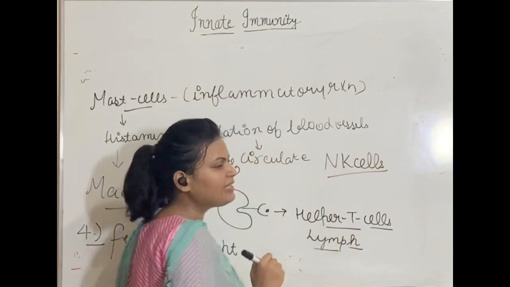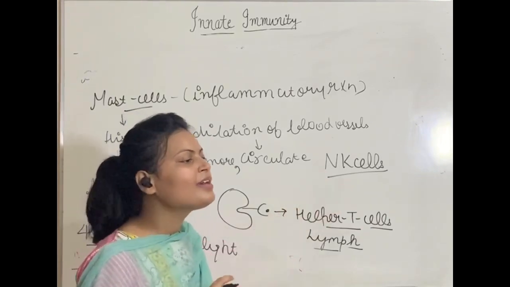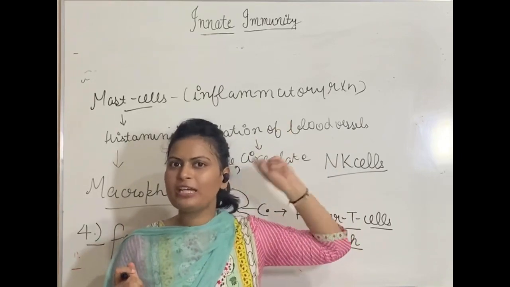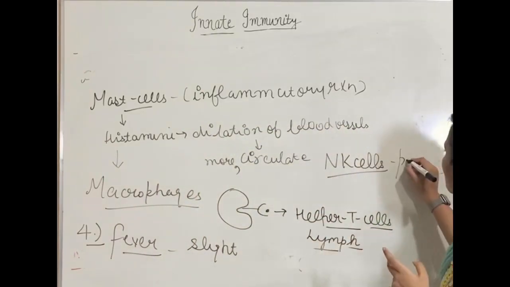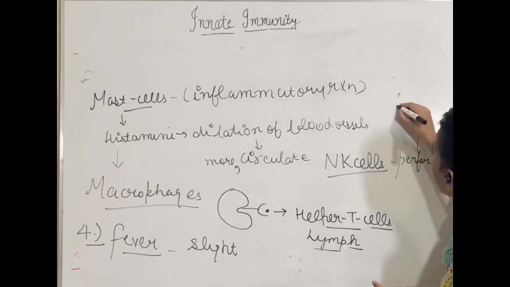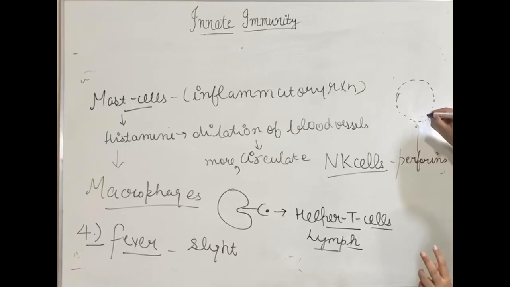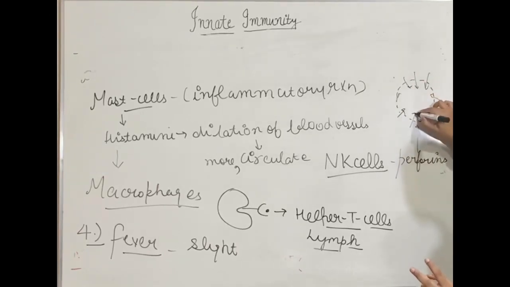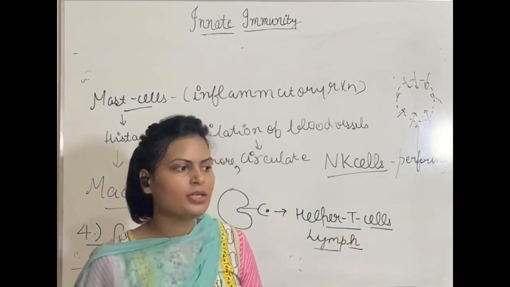Next thing is that I told you that we will talk about NK cells in cellular barriers. NK cells were natural killer cells. These natural killer cells are very similar to CD8 cells, which were killer T cells, a type of T lymphocytes. These natural killer cells also produce a protein which we call perforins. These perforins then will create pores in the body of the antigen or any foreign invader so that water will enter, and ultimately this cell will burst because it will swell due to entry of water. So this is how natural killer cells work.